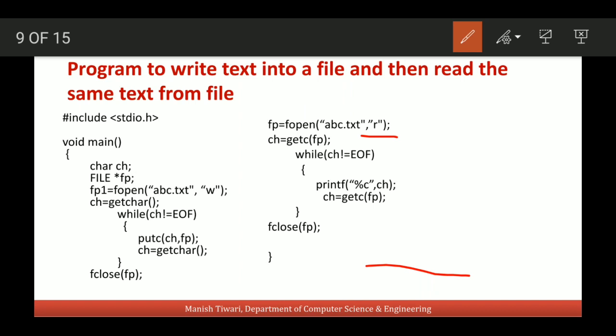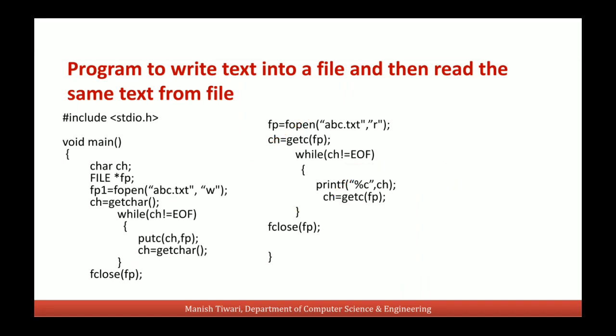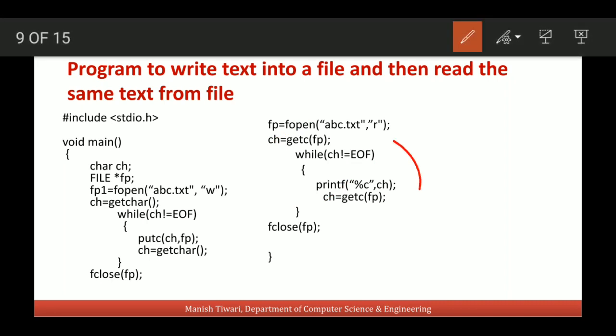So we will read this character through the getc function. This getc function will return the character under this file pointer fp, and that character can be stored in the variable ch, and if it is not equal to the end of file character, we can print this character to the monitor. Then again we can read the next character using the getc function. So with this while loop, we are reading the characters from the file one by one through the getc function and printing those characters one by one onto the monitor.